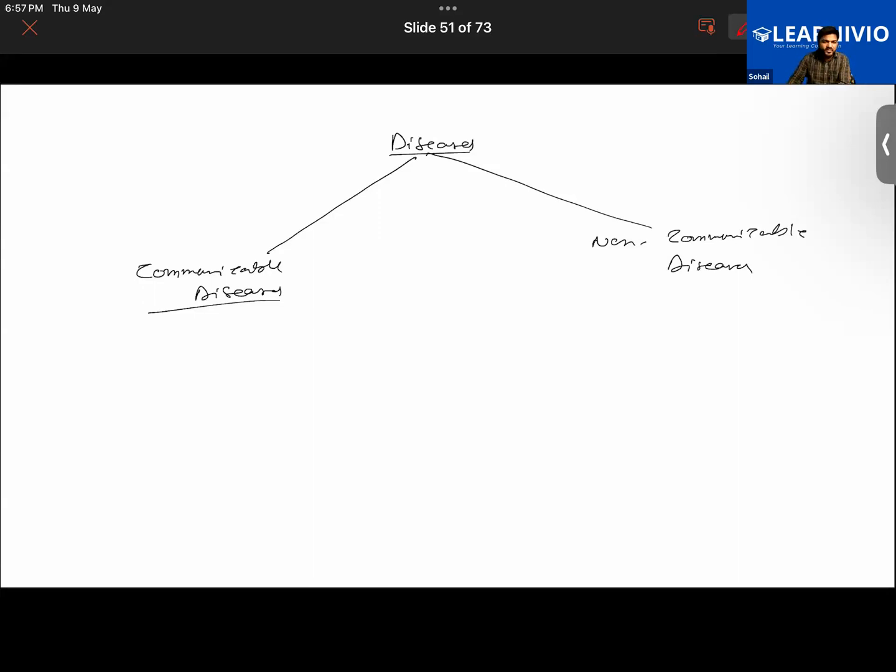Disease causing microorganisms can be transmitted by direct contact with an infected person, or carried through an insect or an animal, or transmitted through consuming contaminated food or water. The different types of microorganisms we have, like bacteria, virus, protozoa, or fungi, that are known to cause disease are called pathogens.